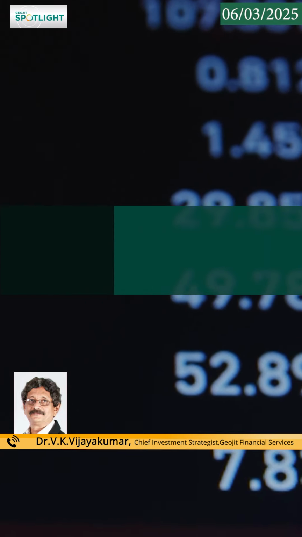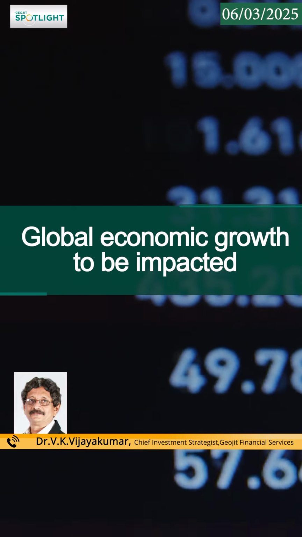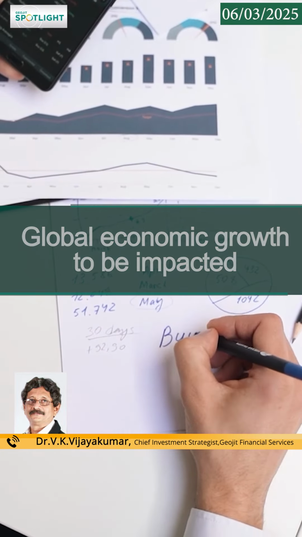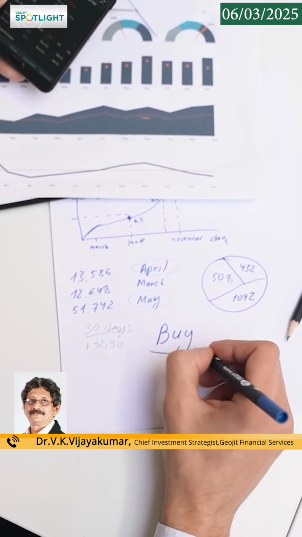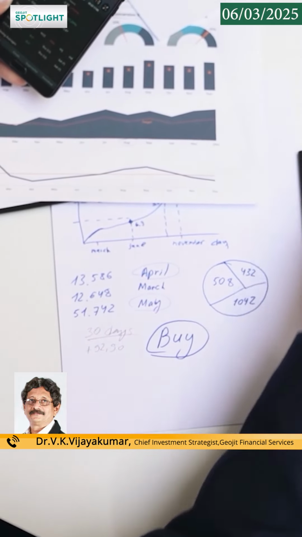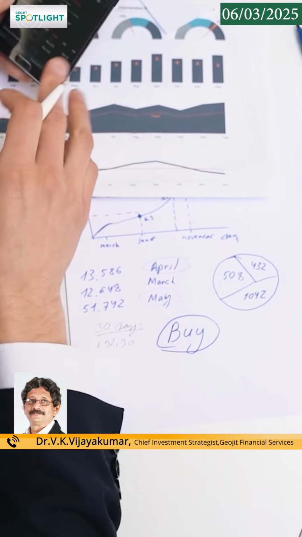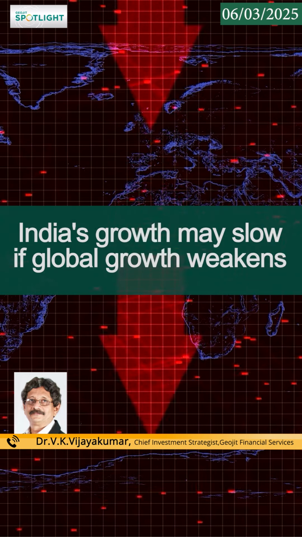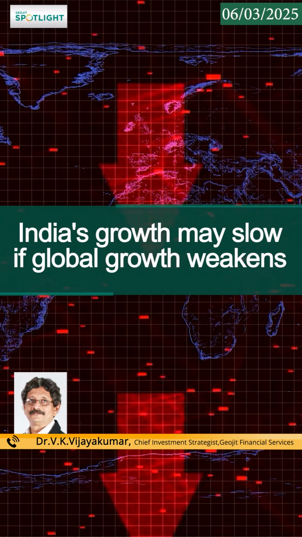Two, global growth will be impacted. IMF had estimated global growth to be 3.3% in 2025. It would be difficult to achieve this growth if global trade continues to be impacted by uncertainty triggered by President Trump. If global growth declines, India's growth also in FY26 will be impacted.